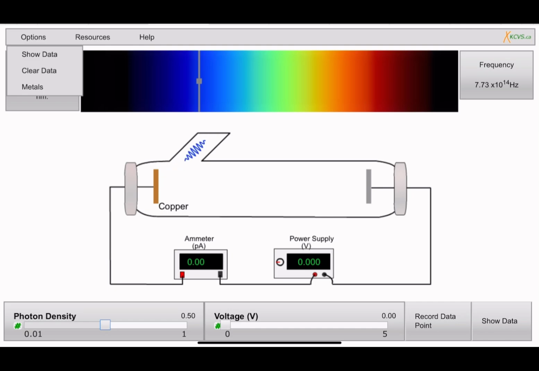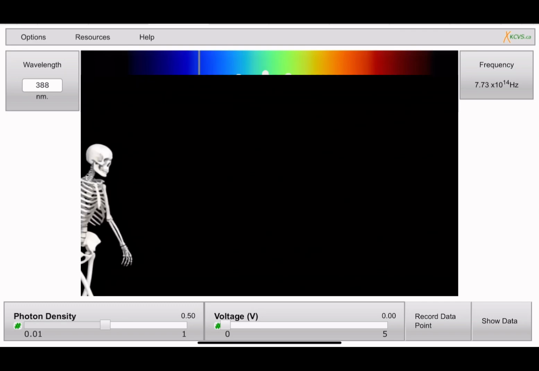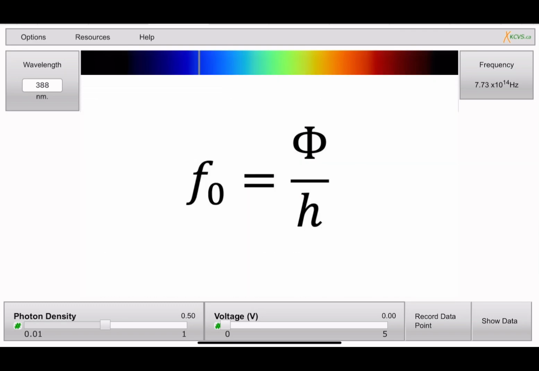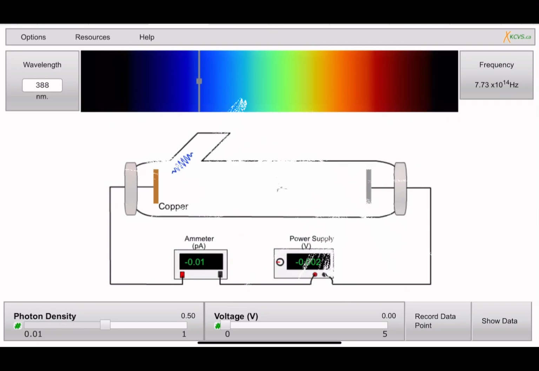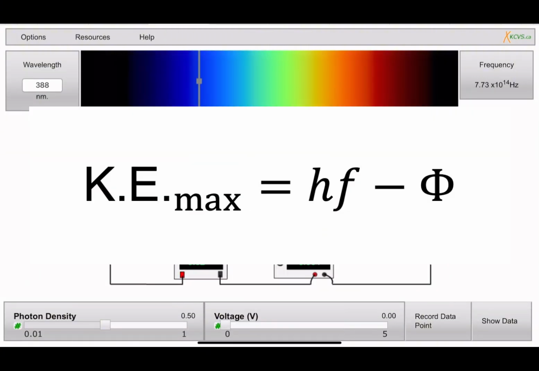Each metal requires a minimum energy to eject an electron, called the work function. Since the energy of a photon equals Planck's constant multiplied by the frequency of the light, the minimum frequency equals the work function divided by Planck's constant. If the photon's energy is lower than the work function, then the electrons cannot be ejected, no matter how many photons there are. After the electron absorbs a photon, the kinetic energy equals Planck's constant multiplied by the frequency of light, minus the work function.